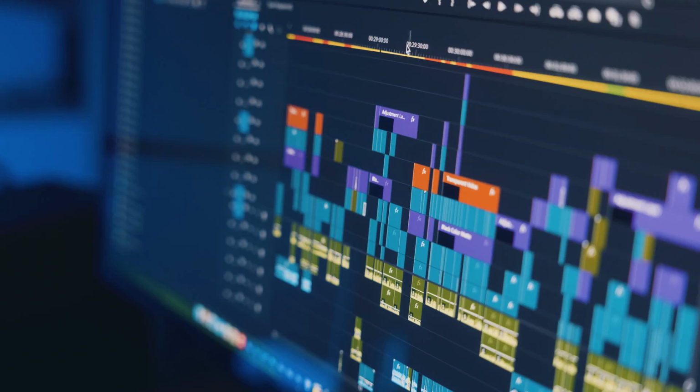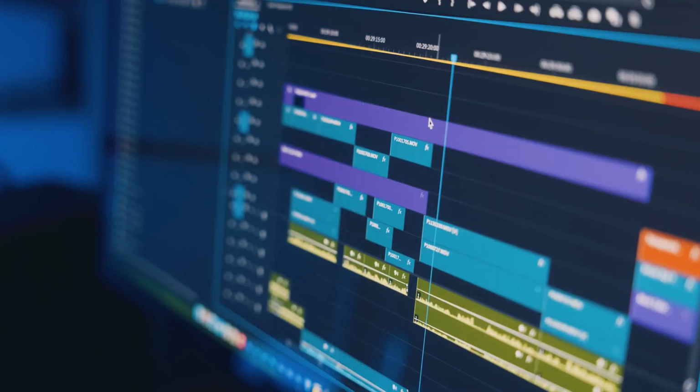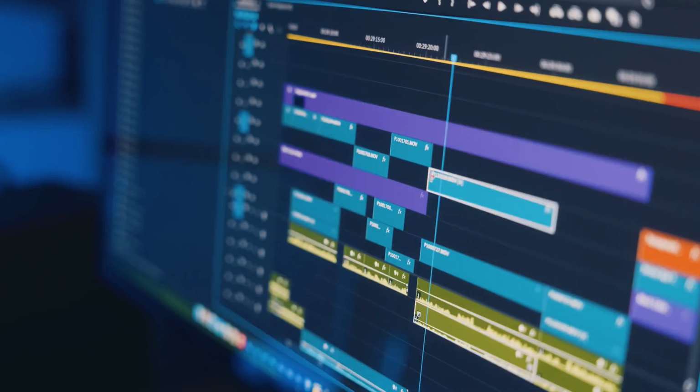Start by grabbing your source footage, whether it is a 20-minute podcast, a raw product demo, or a webinar you recorded last week. Upload that file directly to Vizard and watch as the AI starts doing all the heavy lifting for you immediately. It scans the entire file, hunting for high engagement moments, emotional beats, and those perfect natural edit points that make people stop scrolling. That is the game changer right there.